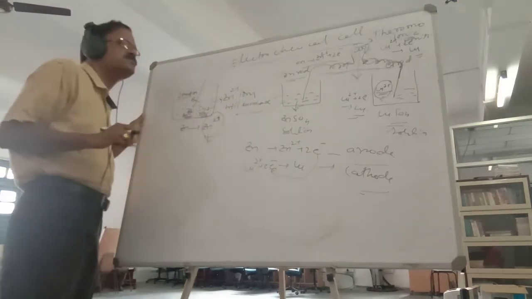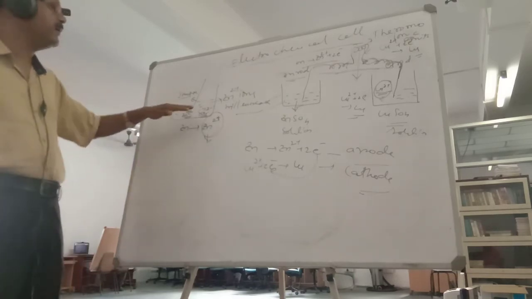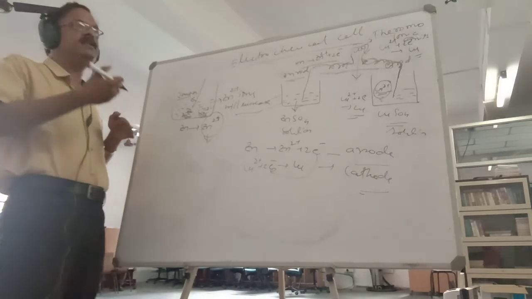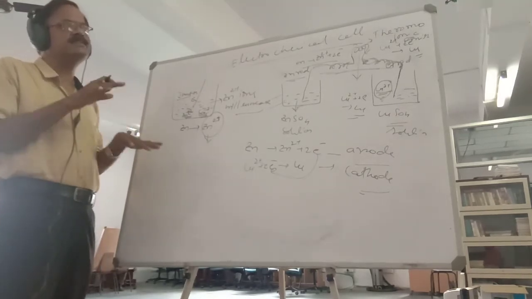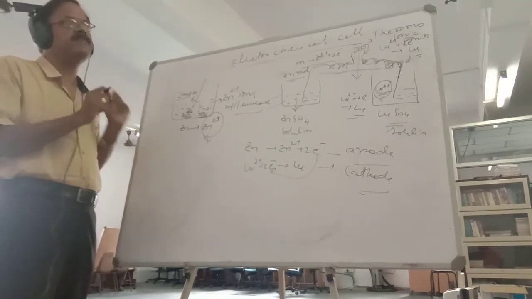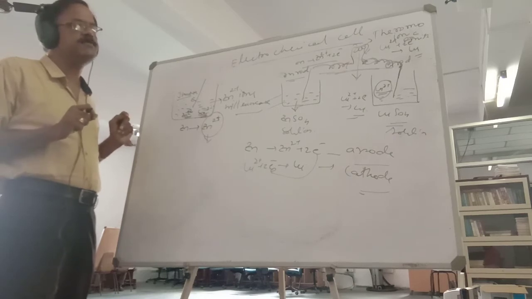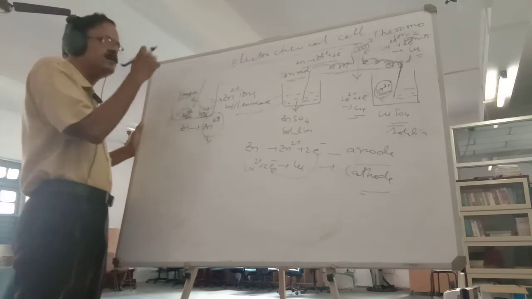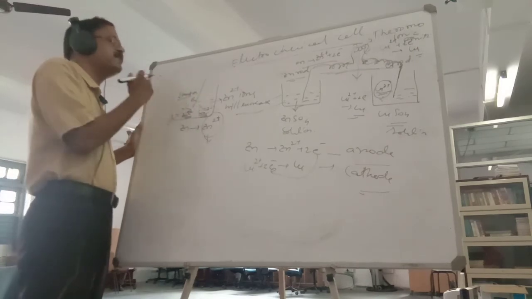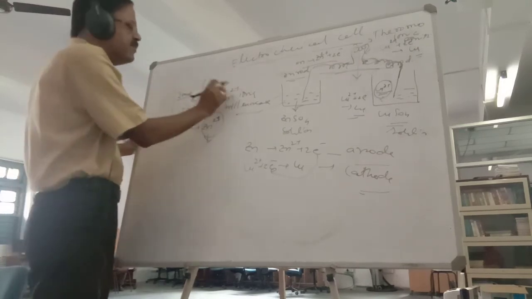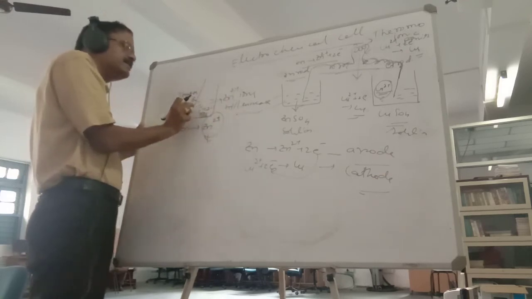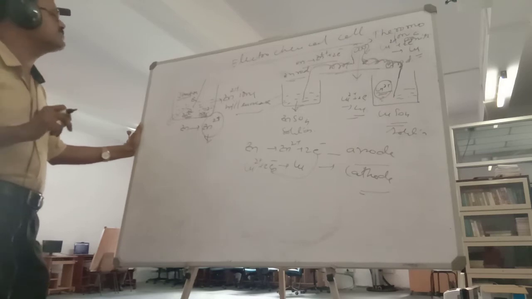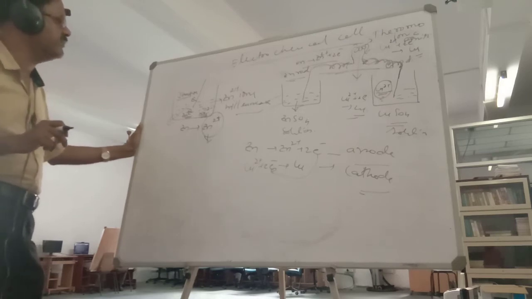If the number of ions produced is more, what will happen? Here there are more zinc ions and very few sulfate ions. So there is a disbalance between positive and negative ions. If positive and negative ions were balanced, it would be okay and more zinc ions would form. But here the zinc ions will only form, and the sulfate ions will not increase. In such a case, what will happen?